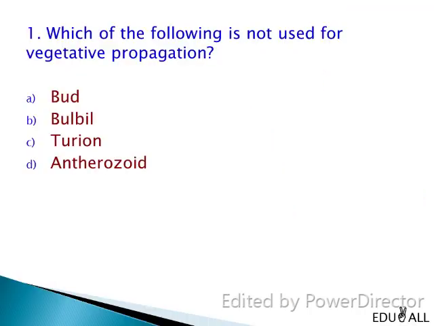Let's solve them. Which of the following is not used for vegetative propagation? Bud, bulbil, turion, anthrazoid. In sexually reproducing organisms, the male gamete is called the anthrazoid or sperm, and the female gamete is known as the egg or ovum. They are not used for vegetative propagation. Hence, the answer is anthrazoid.